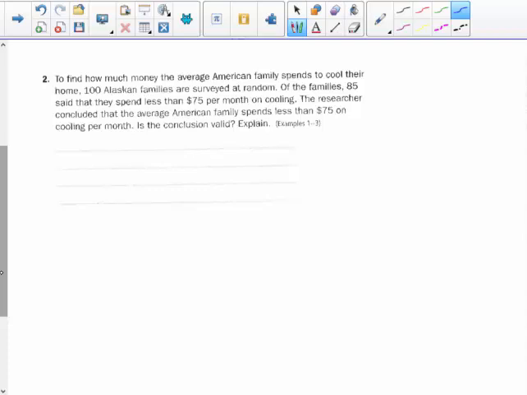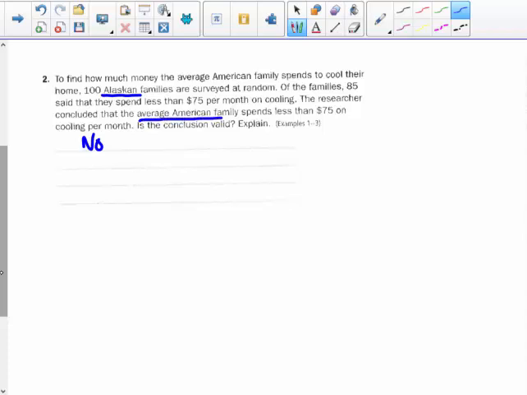To find how much money the average American family spends to cool their home, 100 Alaskan families are surveyed at random. Of the families, 85 said that they spend less than $75 per month on cooling. The researcher concluded that the average American family spends less than $75 a month on cooling. Is this a valid conclusion? No. I'm laughing here because people in Alaska, it's probably a little cold there. I don't think they spend a lot of money on cooling, and they're not the average American.